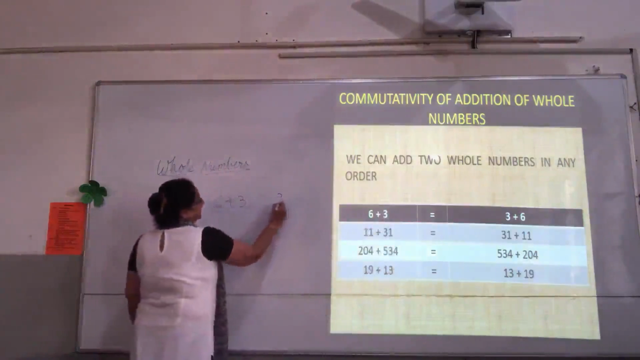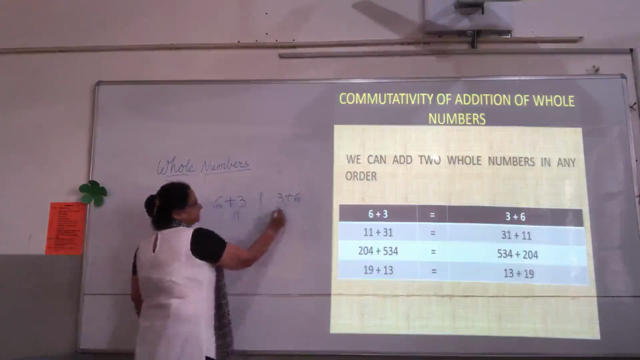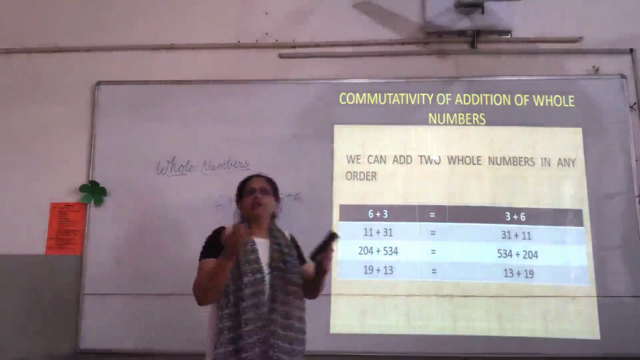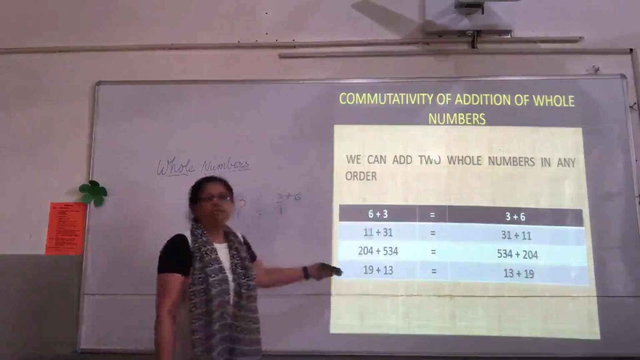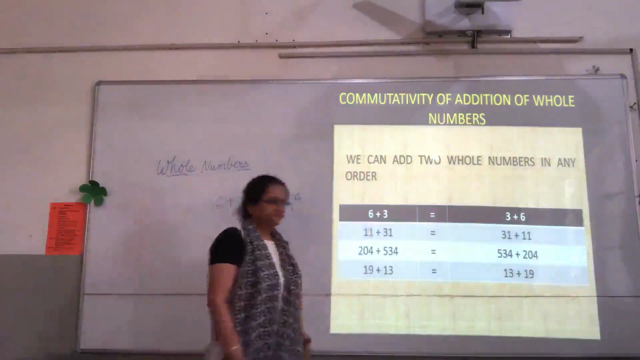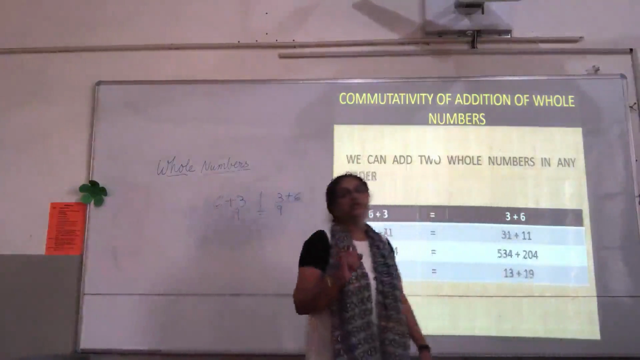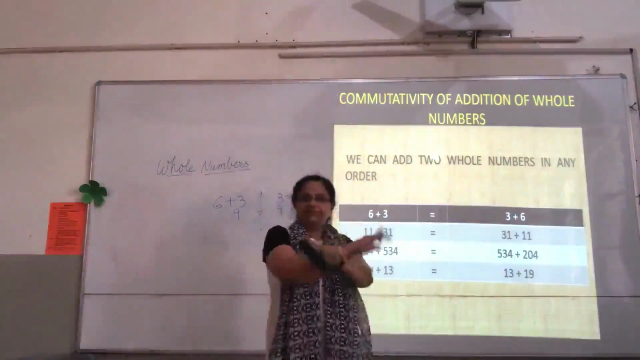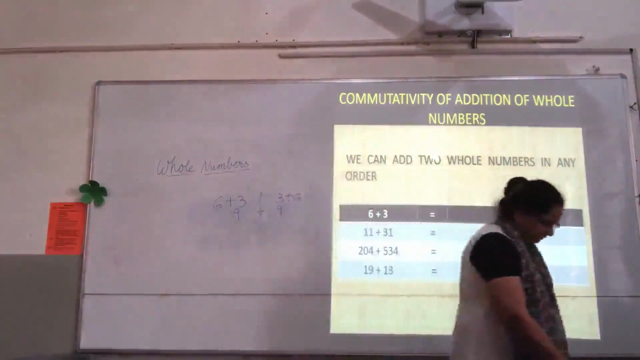6 plus 3 and 3 plus 6. 6 plus 3 is 9. 3 plus 6 is also 9. So, even if we change the order of the numbers, the sum remains the same. Some more examples are there on the board, children. So, commutative property is true for addition of whole numbers. Commutative property means even if we change the order of the numbers, the sum remains the same.